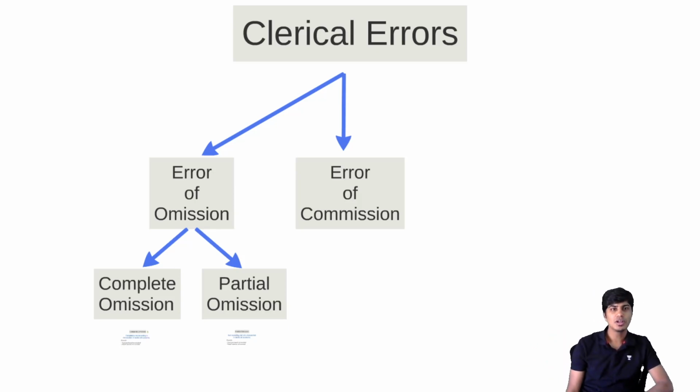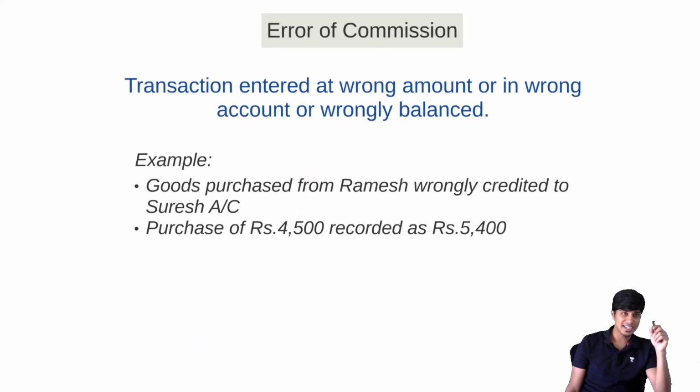Very much possible. Or you purchased goods for 10,000. Instead of writing 10,000 rupees debit, you wrote 1,000 rupees debit. So all of this will become error of commission. So error of commission is a transaction entered at wrong amount or recorded in wrong account. Example is goods purchased from Ramesh wrongly credited to Suresh, or purchase of 4,500 recorded as 5,400. All of this will become error of commission.